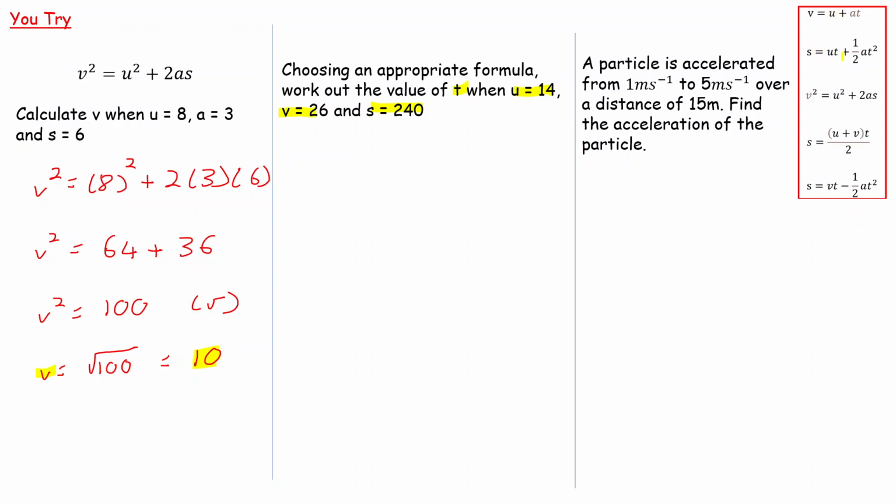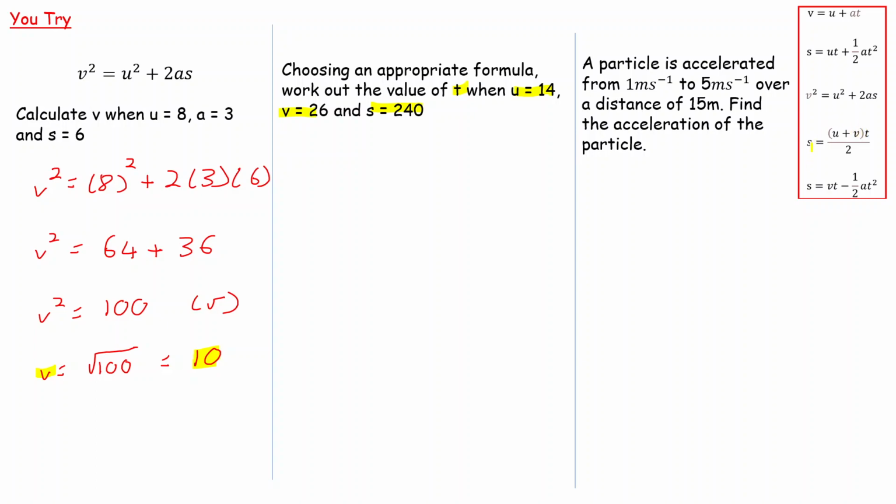I've got S equals UT plus half AT squared. Is there an S? Yes, there is. Is there a U? There is, 14. Is there a T? We're trying to find T, so good. Is there an A? No, there's not. So we move on to another formula. Is there a V? Yes, there is. V is 26. Is there a U? 14. Yes, there is. Is there an A? No. And is there an S? No. So we move on to another one. Is there an S? Yes. Is there a U? Yeah. Is there a V? Yes. Is there a T? Good.